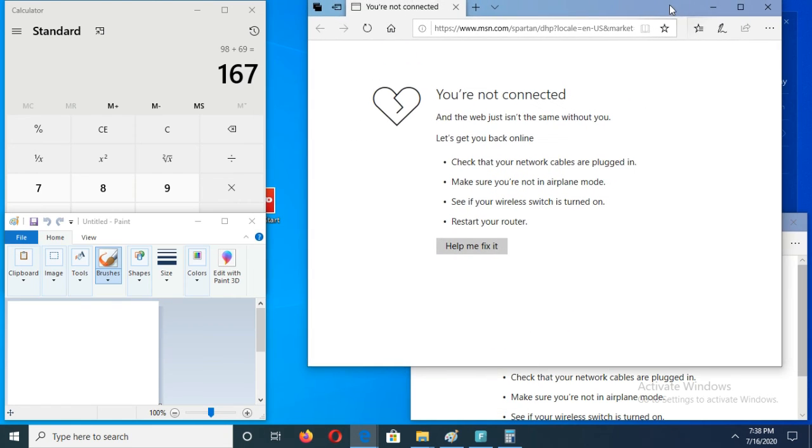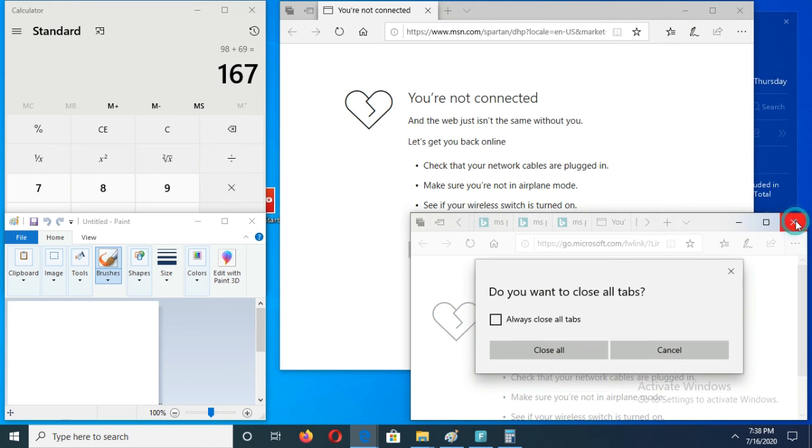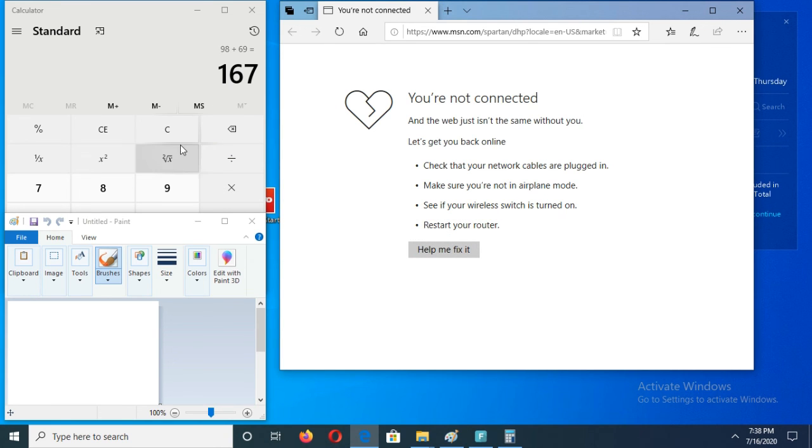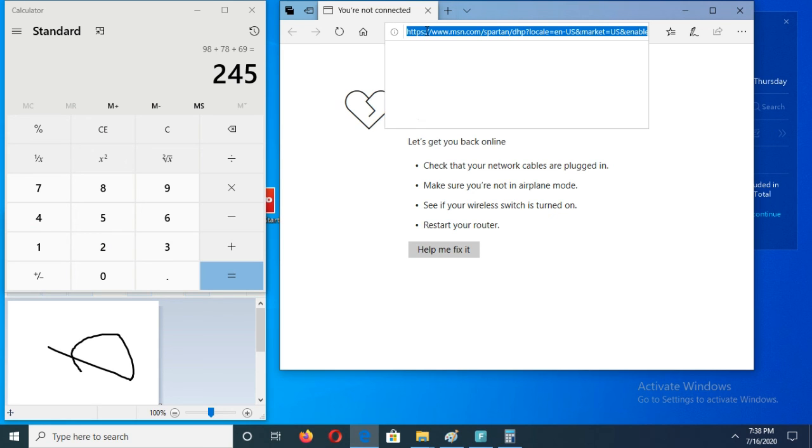And see, there are 4 windows here. I don't want this one. Then at the same time we can draw a picture here. If you want to work with PowerPoint or Paint, just select this one and you can do it like this. And if you want to do a calculation, we can do the calculation like this. And if you want to search something on this Internet Explorer, you can search here.